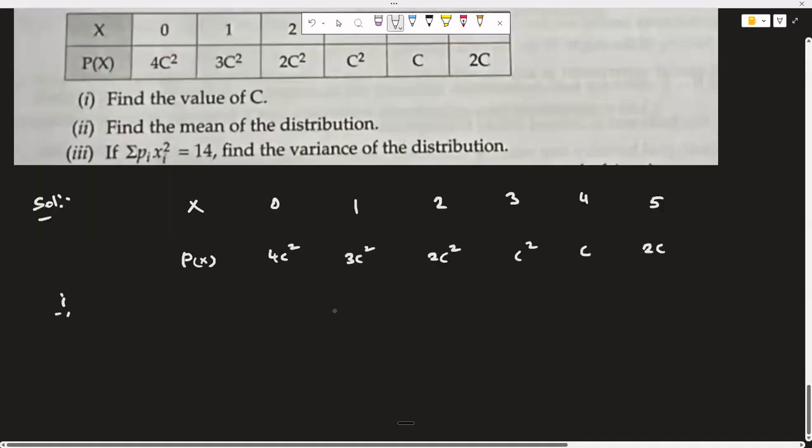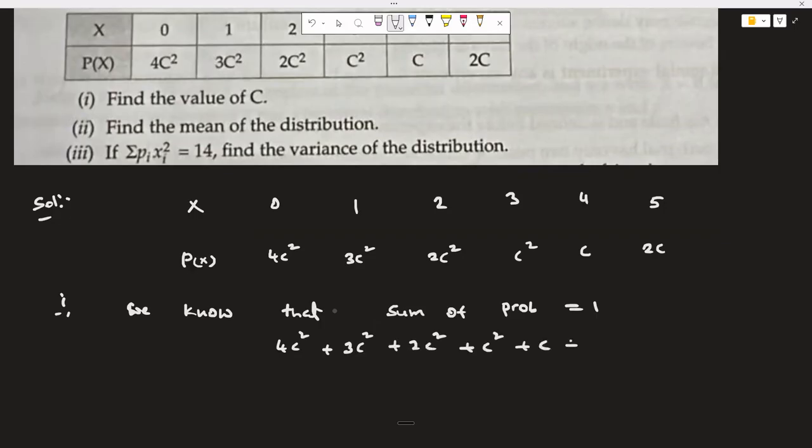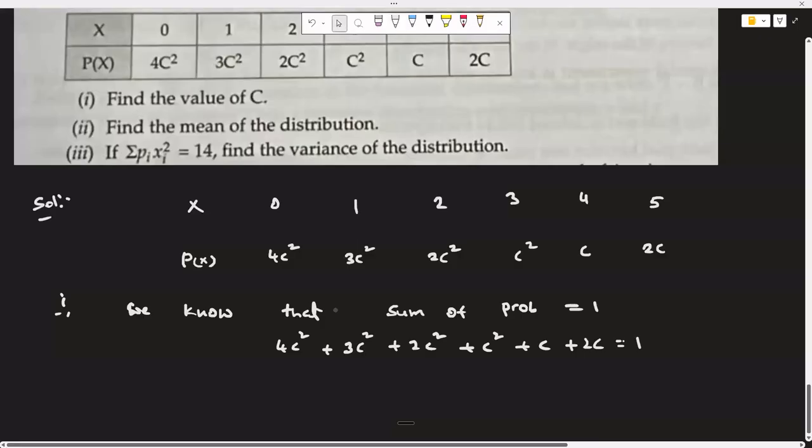So for the first problem, we will use sum of probability is 1. So we will write like, we know that sum of probability equal to 1, which is 4c square plus 3c square plus 2c square plus c square plus c plus 2c is equal to 1.